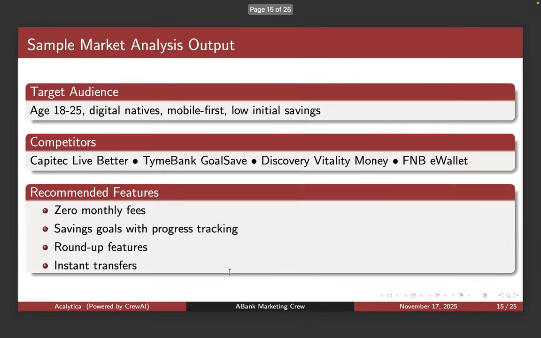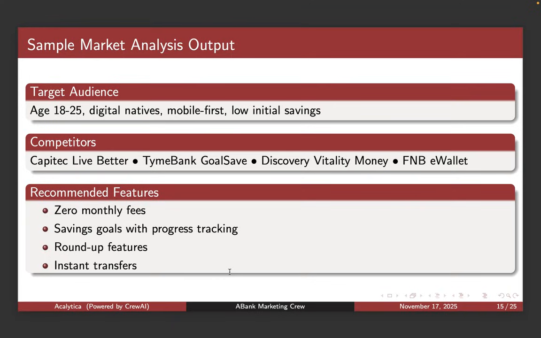A simple market analysis from the first agent would have things like age, whether they are digital natives, mobile first, low initial savings, and competitors like Capitec and Time Bank, that is bank products targeting the same customers.